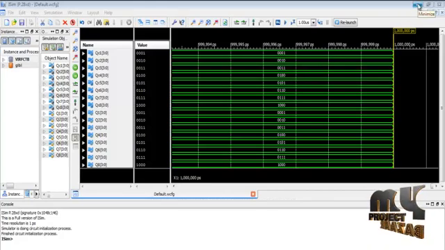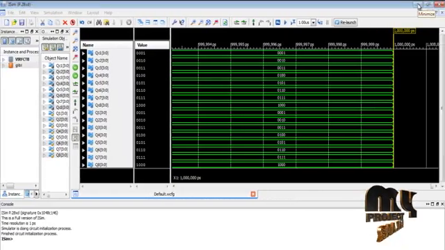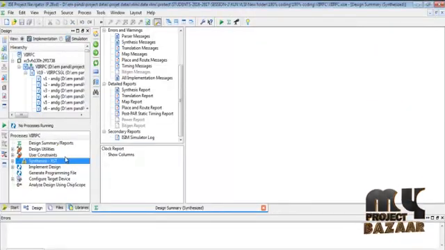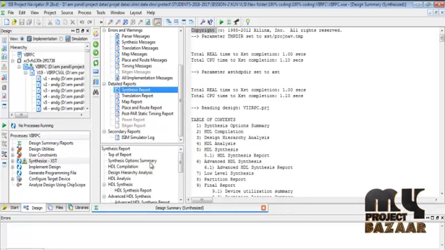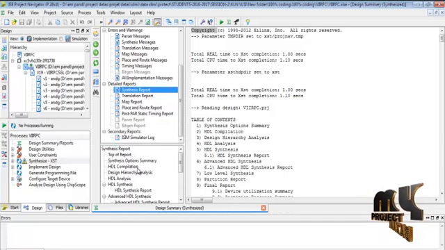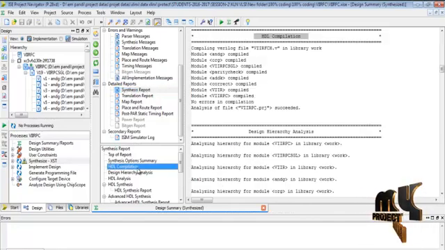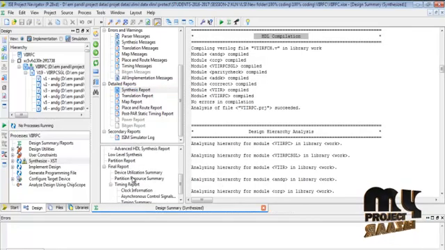This is using Verilog language coding, and this is the output simulation waveform. This is one part of the output. Another part of the output is the implementation design. In this implementation design we can see the synthesis report. In the synthesis report, first of all the design summary shows how many LUTs are used in this process and how many flip-flops are used, and then what input and output bonded pins we are using and the corresponding values are given.